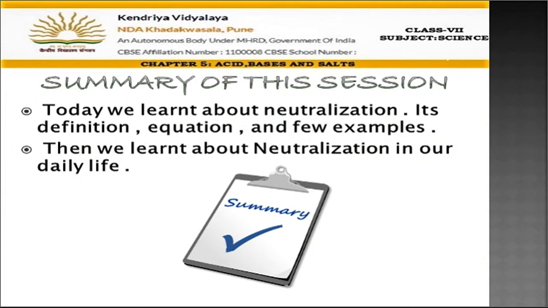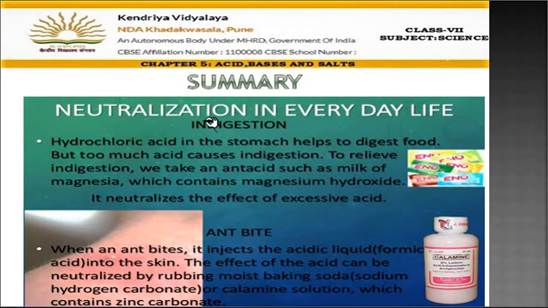Now, let us summarize what we have done. We have learned about neutralization, that is the reaction between acid and base, and after their combination, salt and water are formed. Then neutralization in everyday life. We have seen one example, that is indigestion. When acidity increases, we take the medicine which has a base, even ENO has a base in it. When it goes inside, that base reacts with the acid and a salt is formed and it gets neutralized, and we get relief. Magnesium hydroxide is the best base used for acidity.